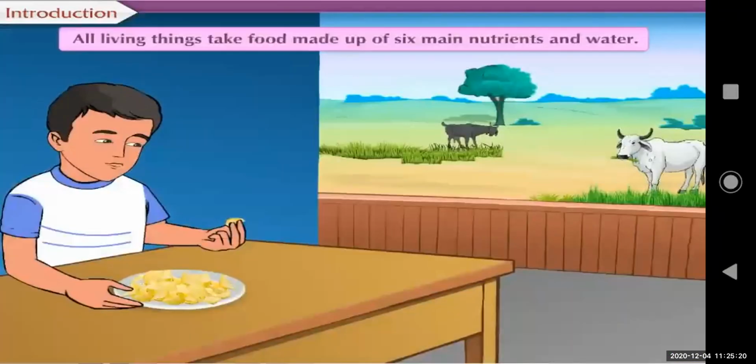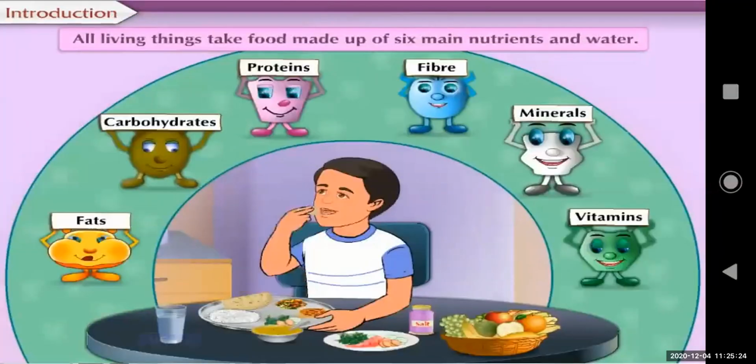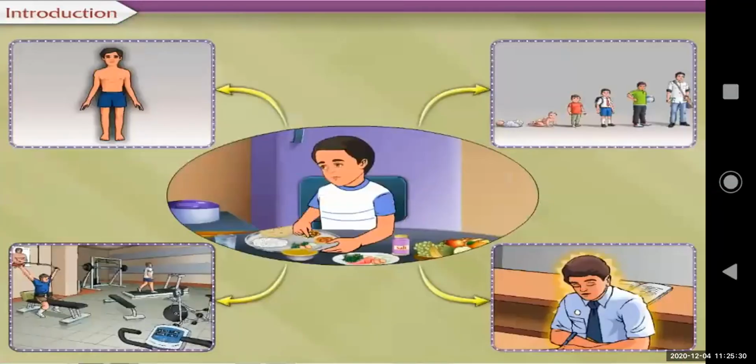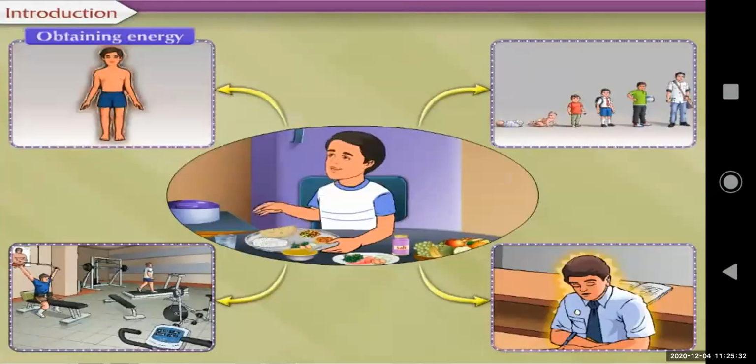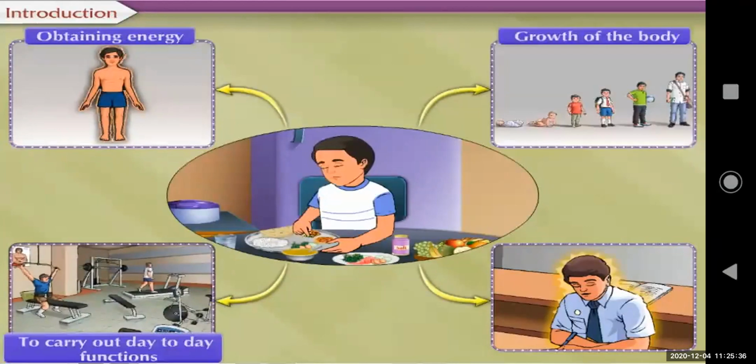All living things take food made up of 6 main nutrients and water for obtaining energy, growth of the body, carrying out day-to-day functions, and fighting diseases.